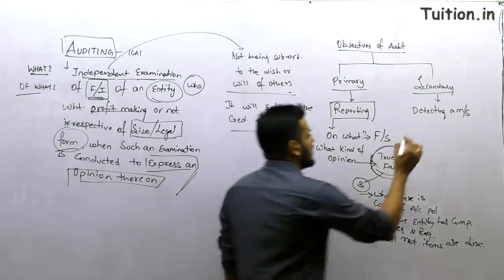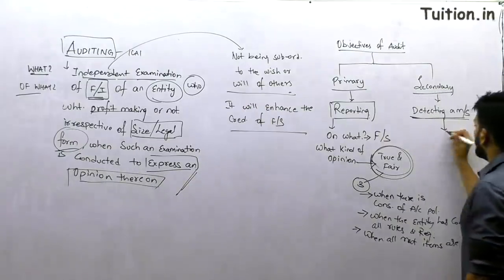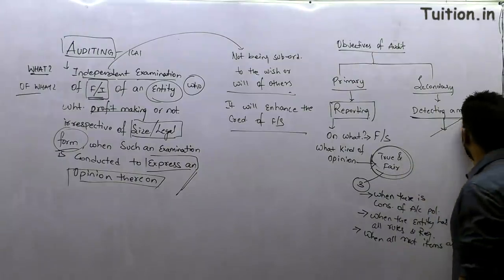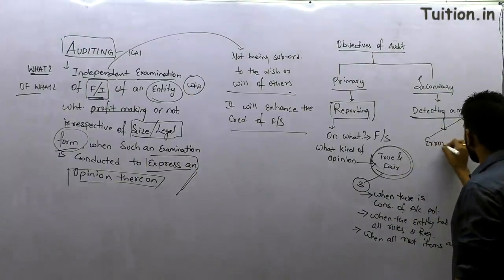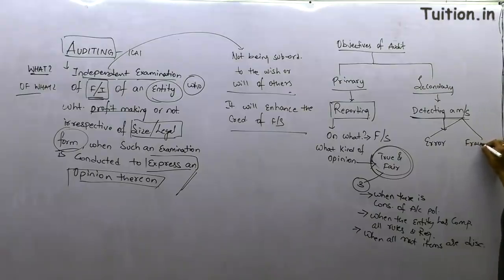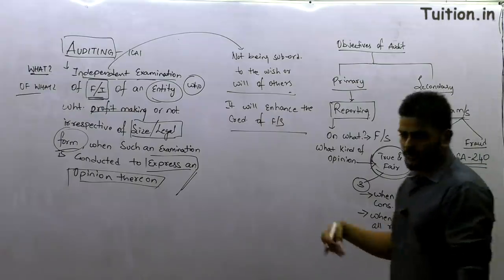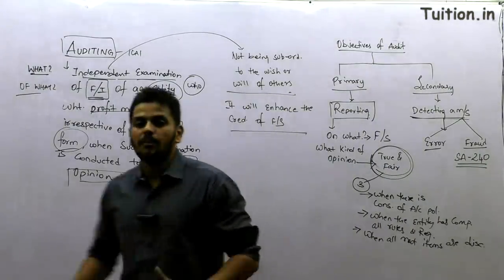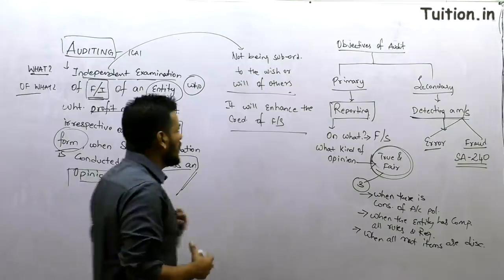So what about detecting a misstatement? Misstatements happen because of two reasons. One is error and the other one is fraud. This piece of error, you can be checking throughout the audit, and this piece of fraud, you can dwell into standard number 240, which is talking about the reporting on fraud. So that's your basic understanding about what is auditing, right?